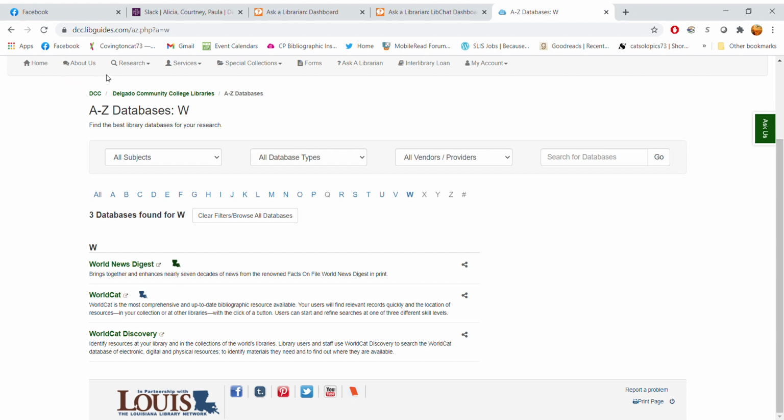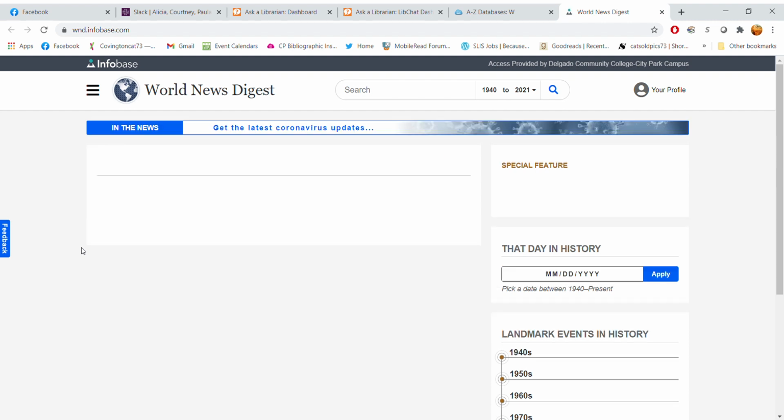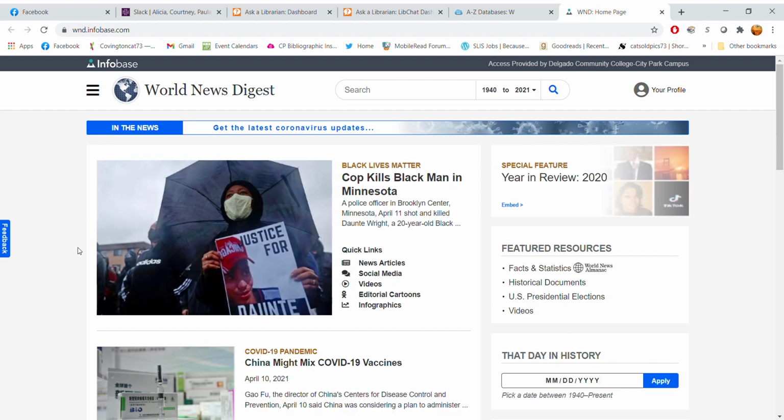Now, if you are unsure of how to get to our list of databases or how to log into them from home, please take a look at our off-campus access database. If you click on World News Digest, there's a couple things I want to show you. And the first of these is our historical documents on World News Digest.